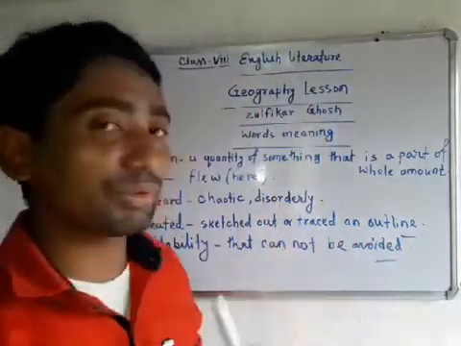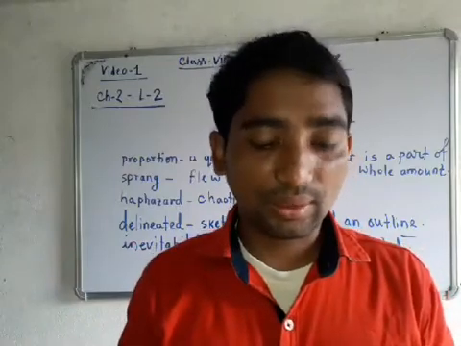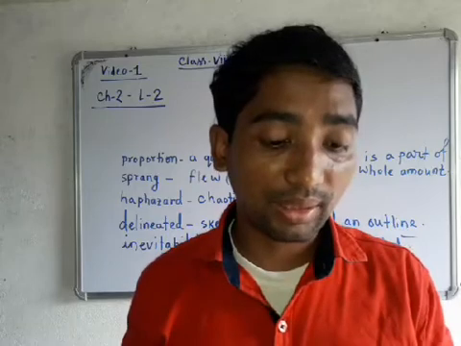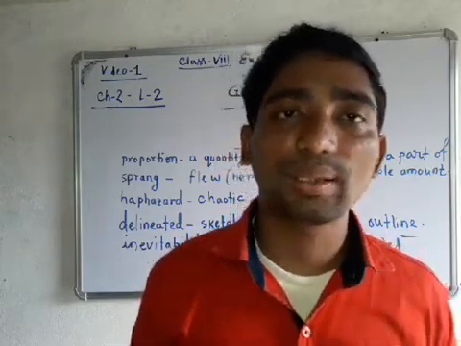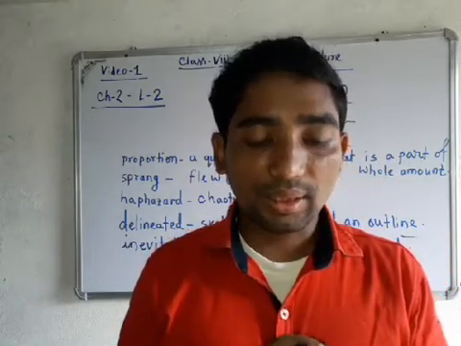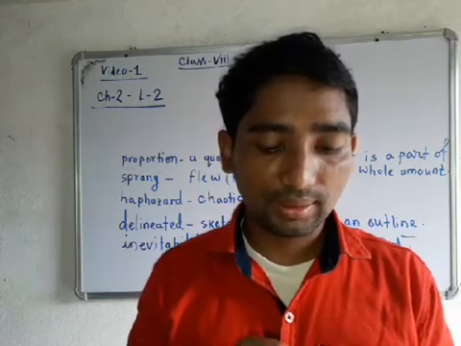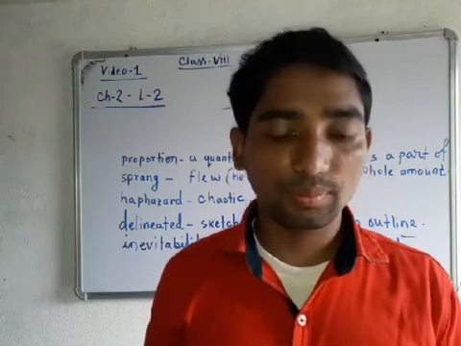Note down these word meanings in your copy and learn them by heart, and go through the poem line by line, trying to understand its meaning, and you will get it. This is the summary I have explained, the line by line meaning. I hope you have understood it.